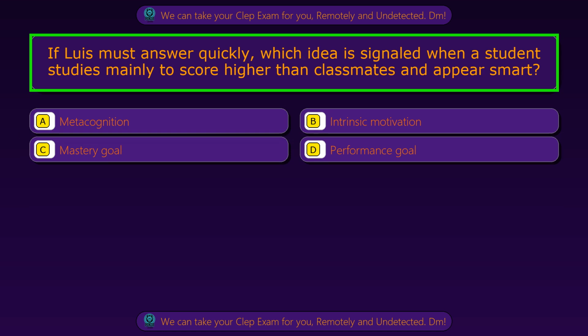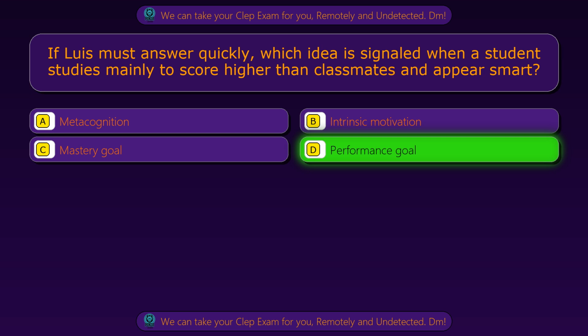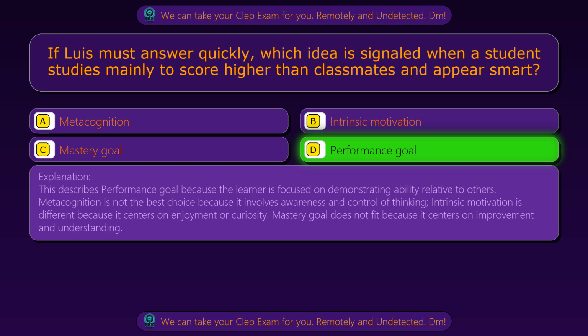Question 29. If Louise must answer quickly, which idea is signaled when a student studies mainly to score higher than classmates and appear smart? Option A, metacognition. Option B, intrinsic motivation. Option C, mastery goal. Option D, performance goal. The correct answer is option D, performance goal. This describes performance goal because the learner is focused on demonstrating ability relative to others.